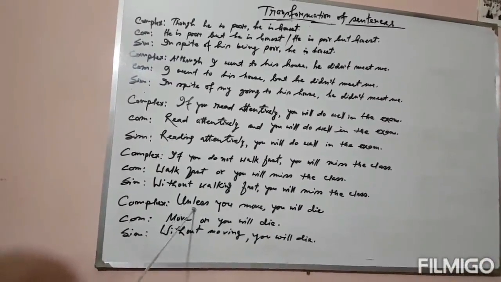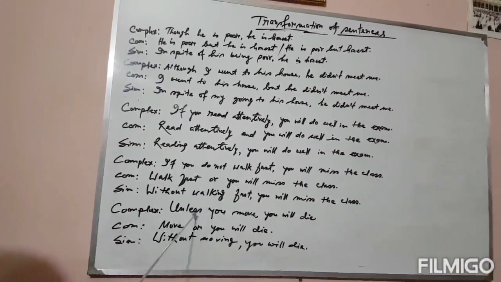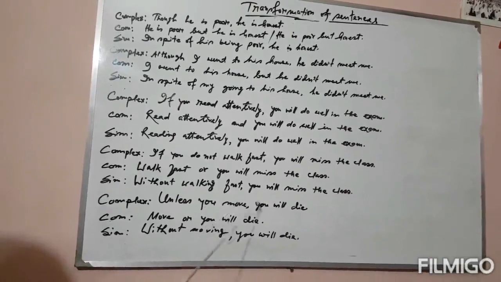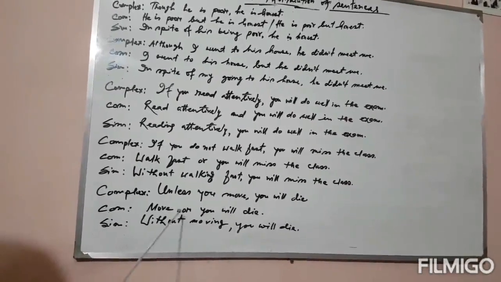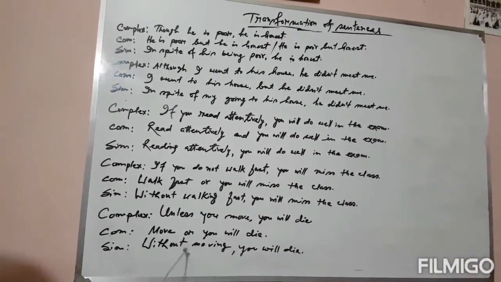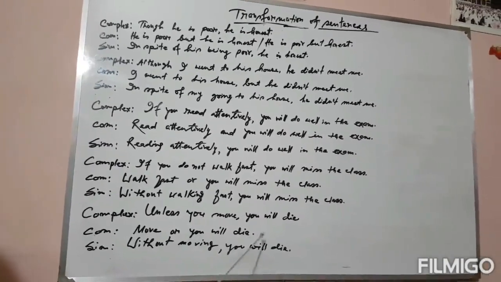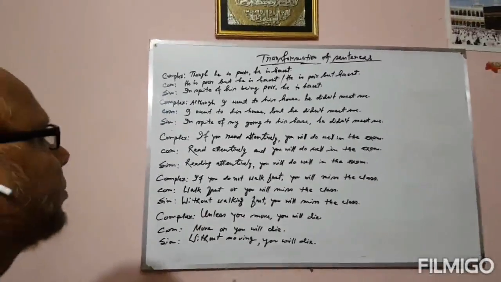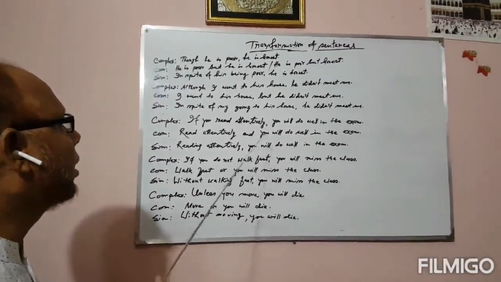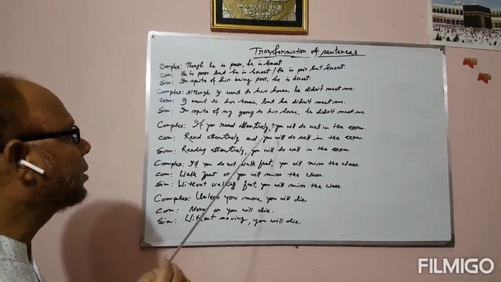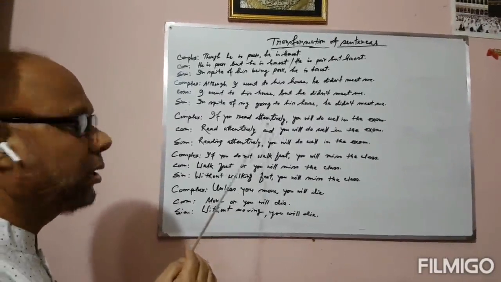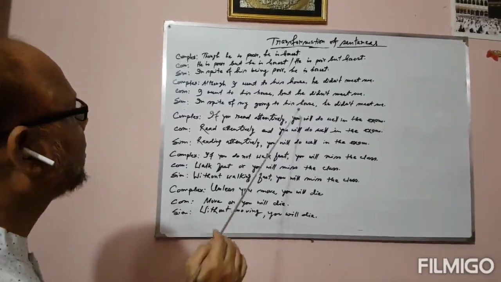Now "unless" and "if you do not" are the same. Unless you move, you will die. Move or you will die. In the simple sentence: without moving, you will die. Remember one thing. In the compound sentence, "and" is used to connect similar ideas, and "but" is used to connect opposite ideas.